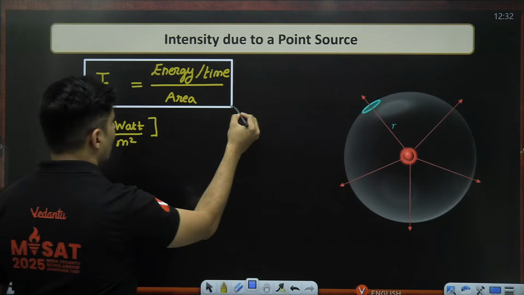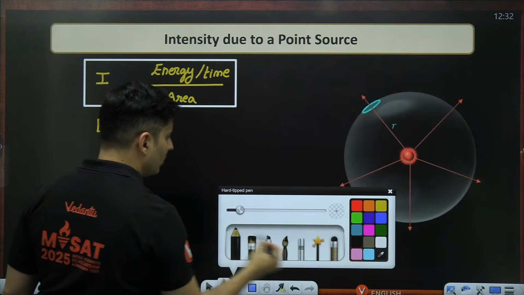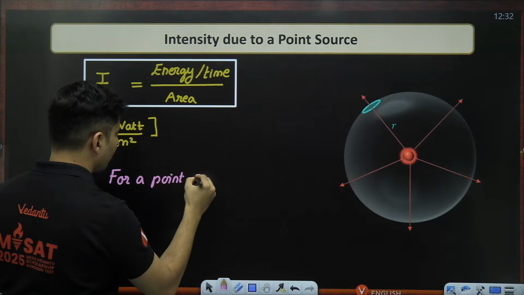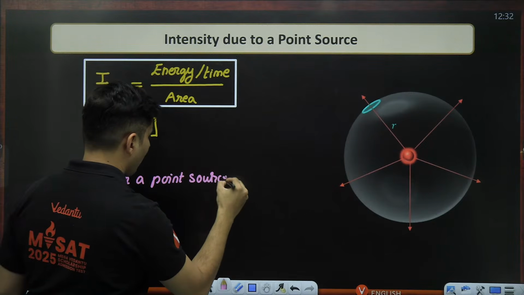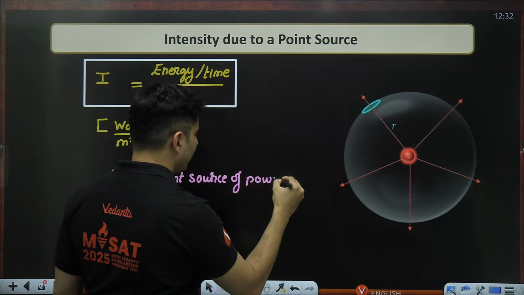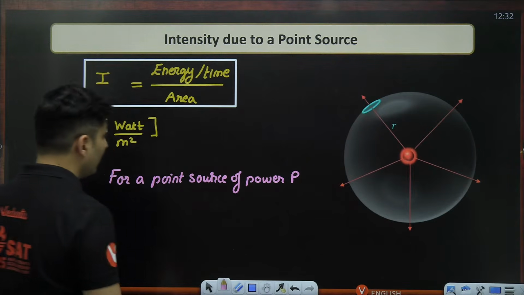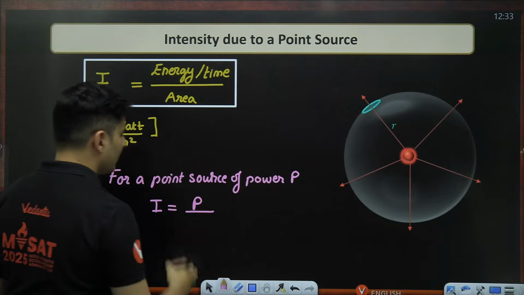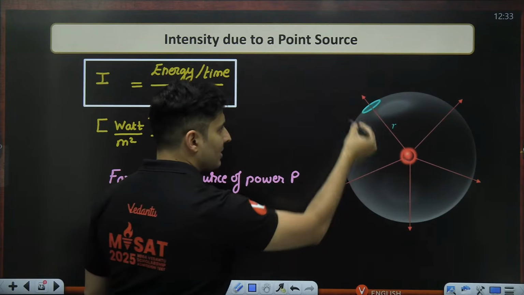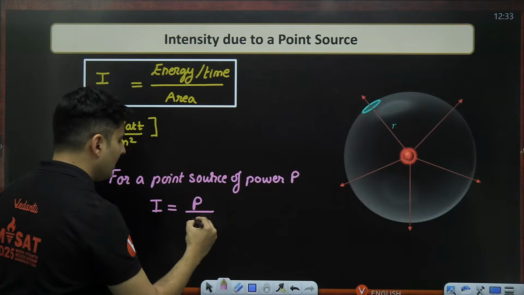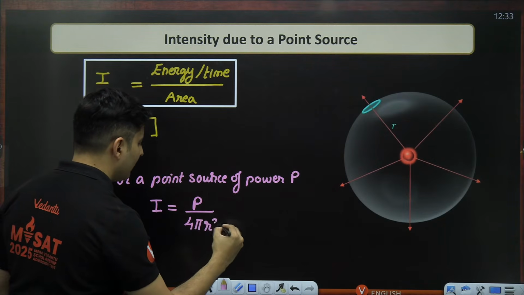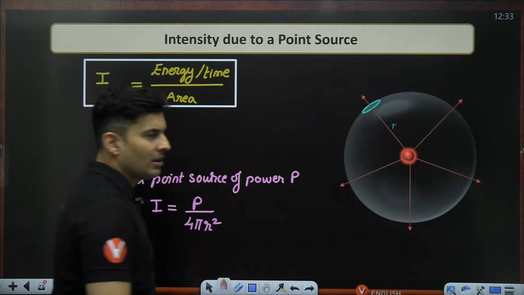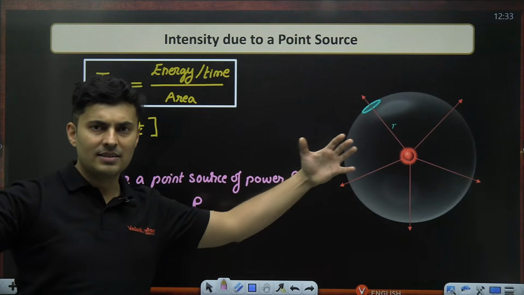And if you take a point source of power P, the intensity will be the energy per unit time being generated, which is P, because P is in watts, divided by the area, which will be 4 pi r square, because the point source will give the energy in a big sphere, and the sphere will keep changing its size as the light moves.